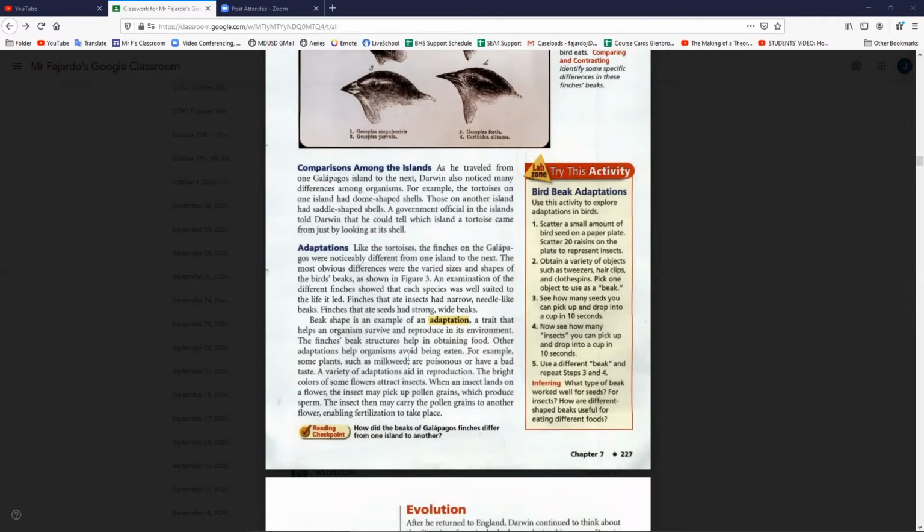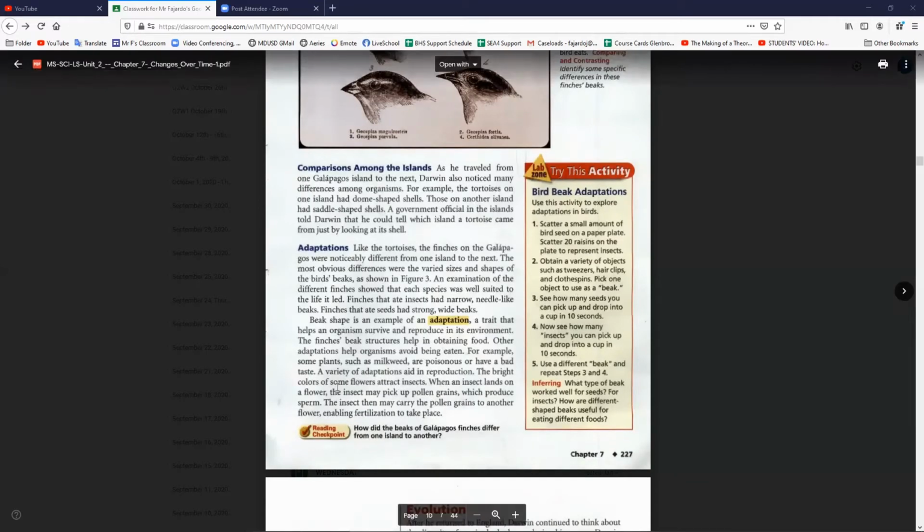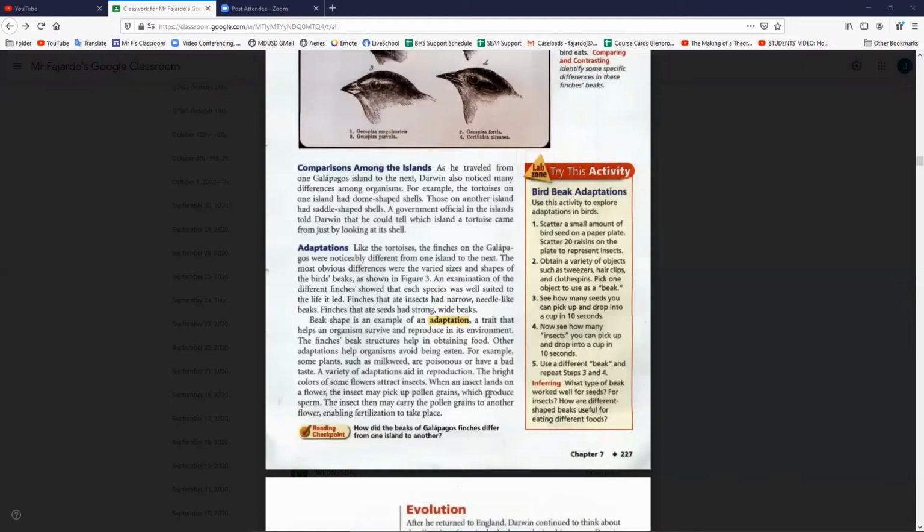Other adaptations help organisms avoid being eaten. For example, some plants, such as the milkweed, are poisonous or have a bad taste. A variety of adaptations aid in reproduction. The bright colors of some flowers attract insects. When an insect lands on the flower, the insect may pick up pollen grains, which produce sperm. The insect then may carry the pollen grains to another flower, enabling fertilization to take place.